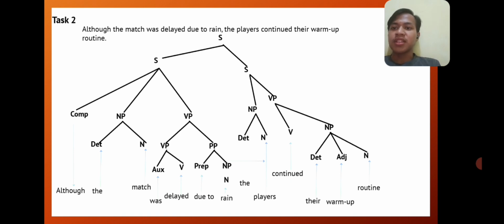In the second clause, we have the as a determiner, players as noun, continued as verb, their as determiner, warm-up as adjective, and routine as noun.